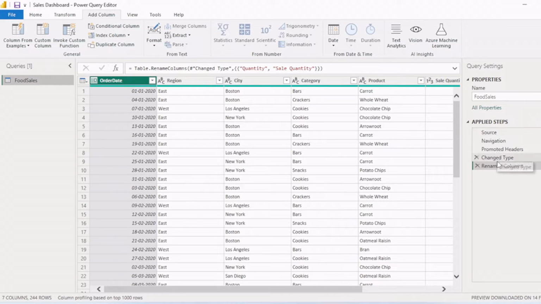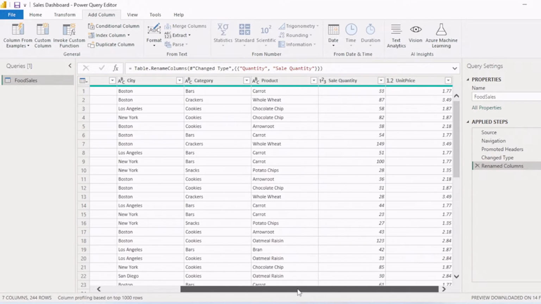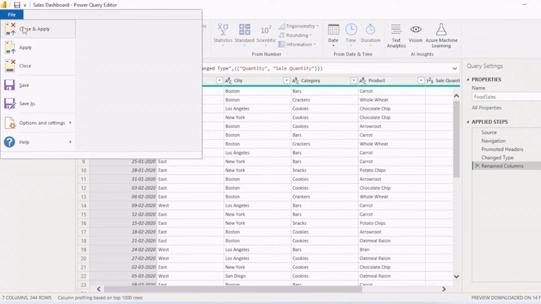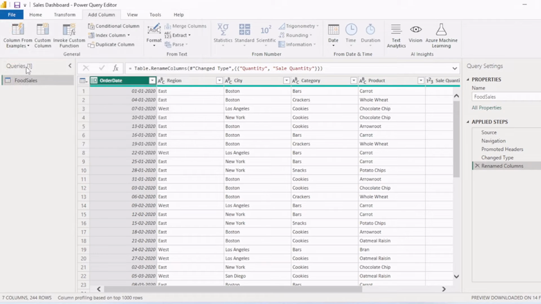The steps we choose to cleanse or change the data will be applied here. You can see all the steps that you have applied on the data set. And then you can just close and apply the changes in Power BI.